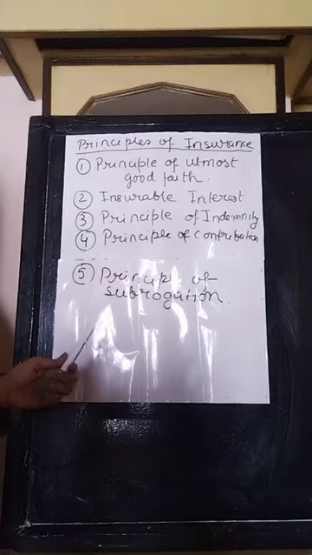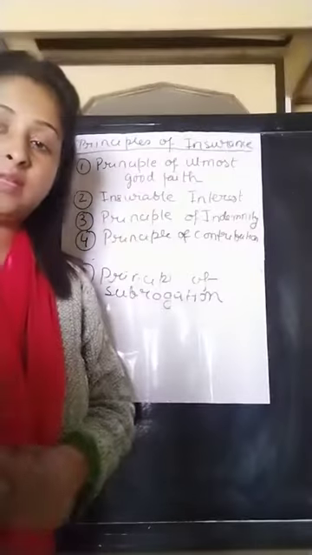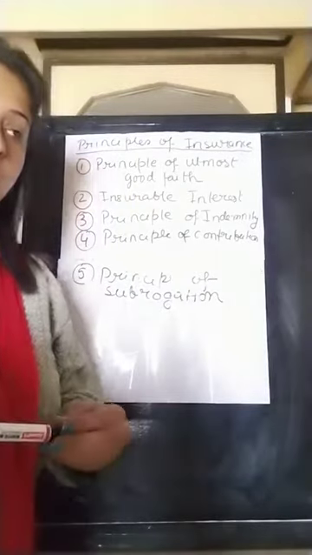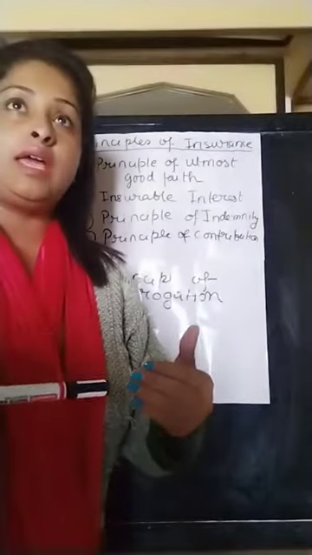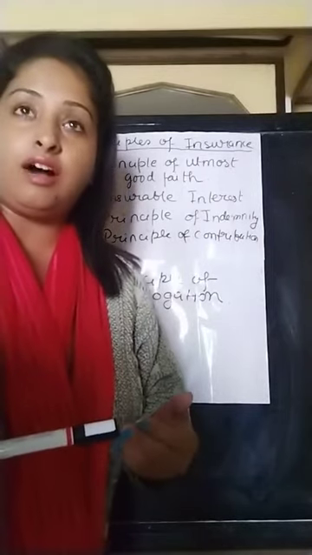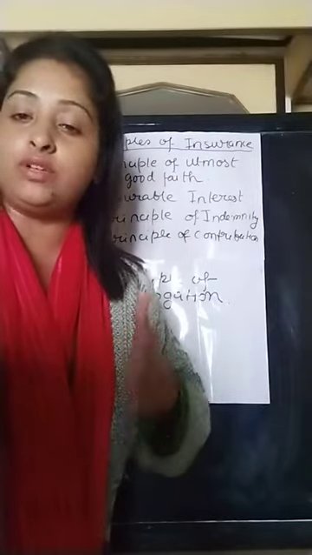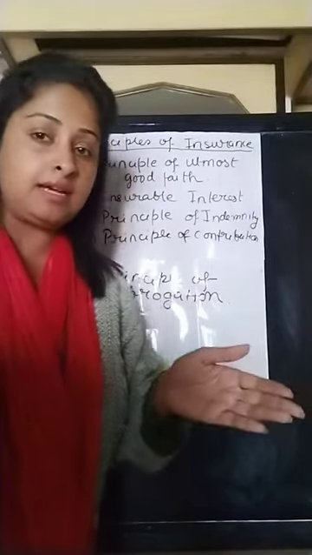The insurer will pay for all the damage, but if anything the insurer is getting after the damage, then the insured has no right over the property. I'll explain this again.